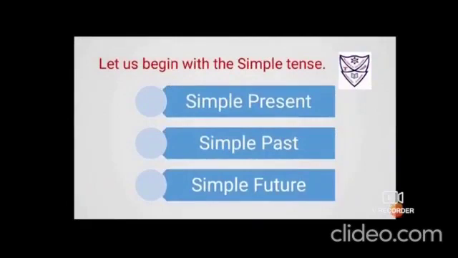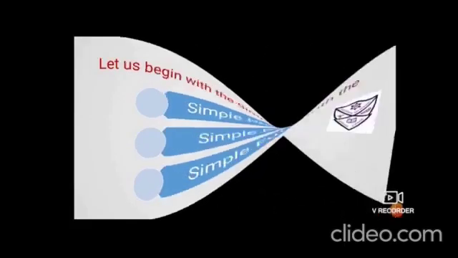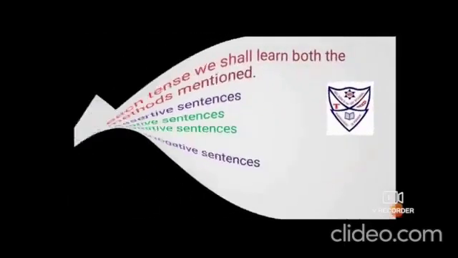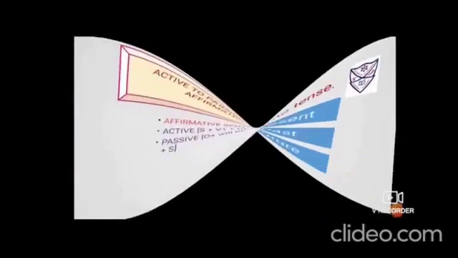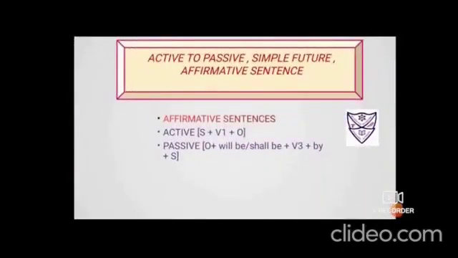Let us begin with simple tenses only. Simple present and simple past are already done. So today we will be doing simple future. Active to passive, simple future, formation of affirmative sentences. So active voice will have subject, then the verb in its first form, and then the object. So it will be subject plus will or shall plus verb's first form and then object.